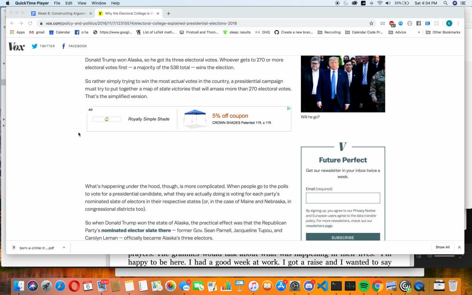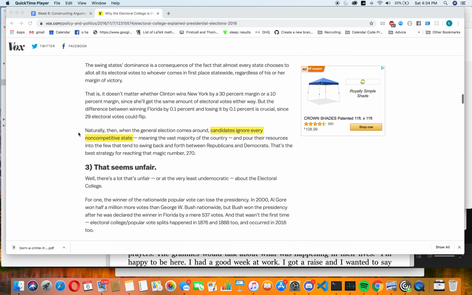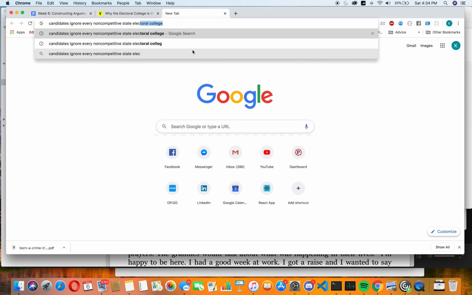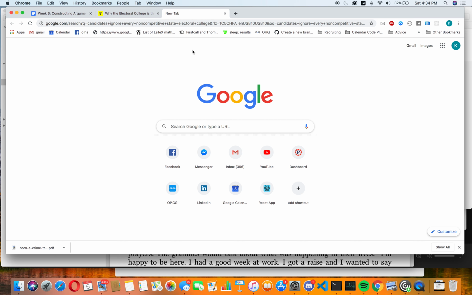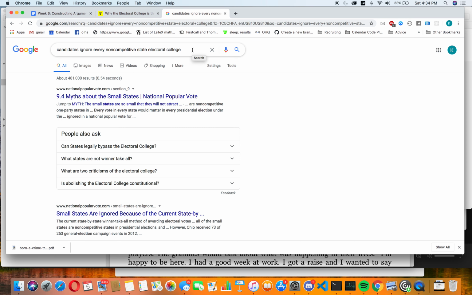So how does that work in this specific example? Well, in the last video we determined that the line "candidates ignore every non-competitive state" is a potentially interesting argument, right? So in rabbit hole research, what we would do is just copy and paste this statement, add maybe the word electoral college, which is something from the topic, and then press enter. When we press enter, we get a whole lot of targeted results that we wouldn't have seen otherwise.